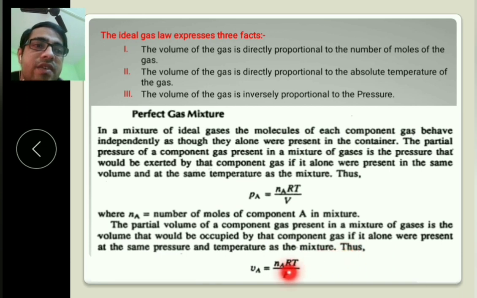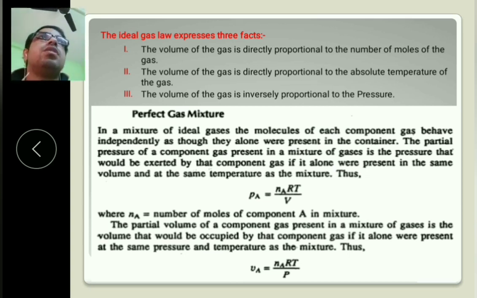Thus Va equals na RT by P. It is also the same, the volume occupied by the gas. Suppose the total volume is 3 liters, and each individual component occupies 1 liter. When the gas is alone, it should also occupy only 1 liter.